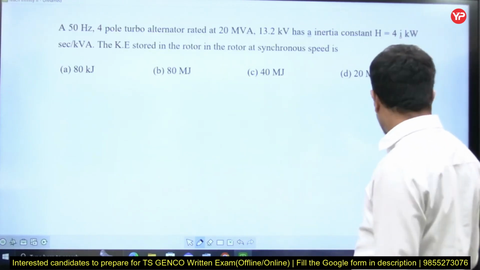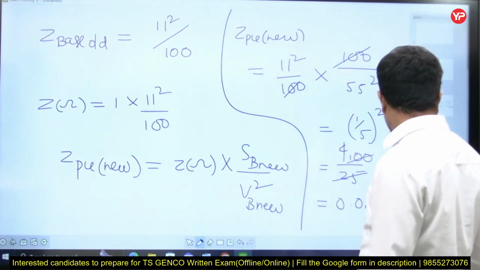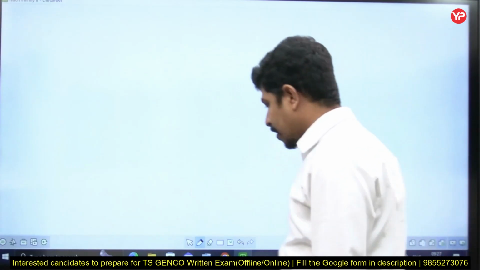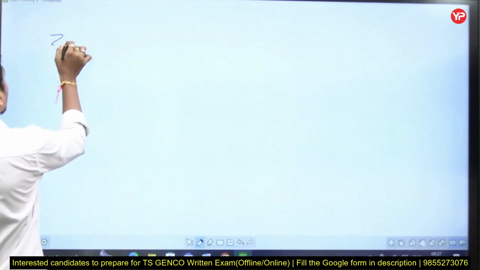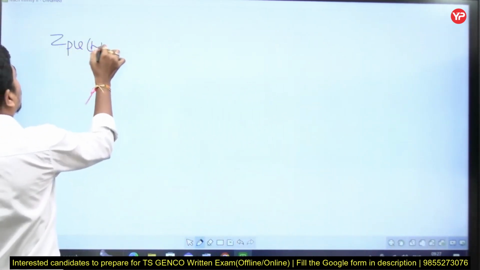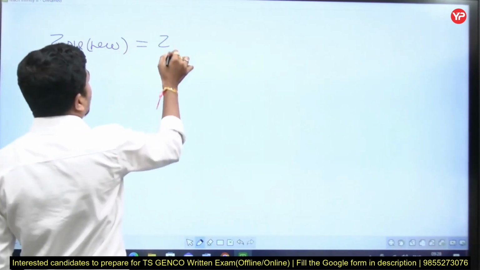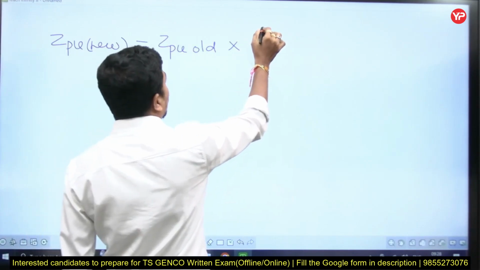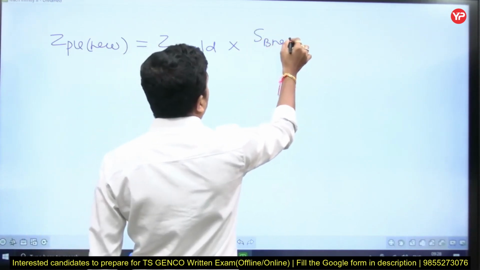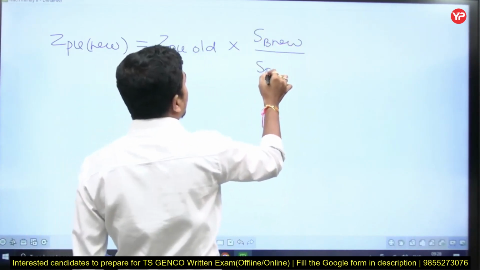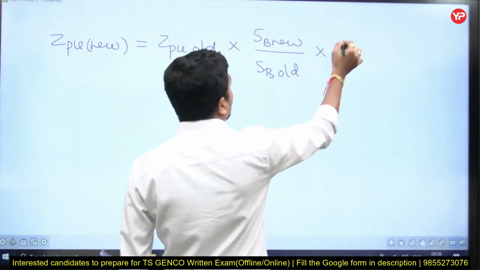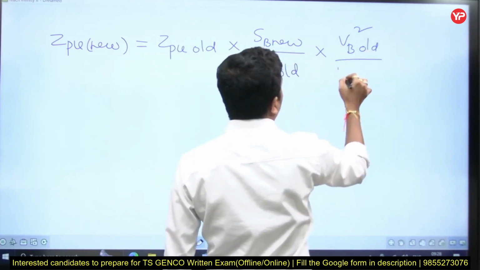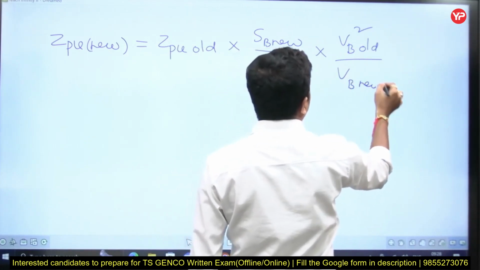If you remember the formula, that is easy, but you have to understand which formula is applicable to what. Z per unit new is equal to Z per unit old into S base new by S base old into V base old whole square by V base new square.